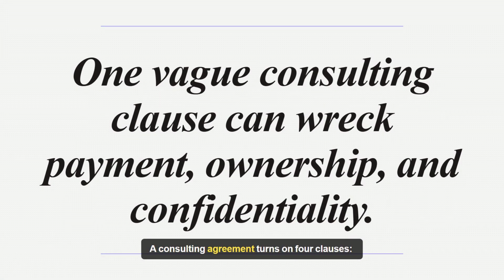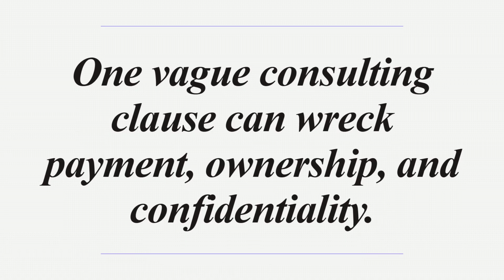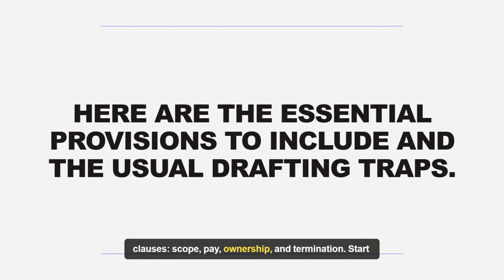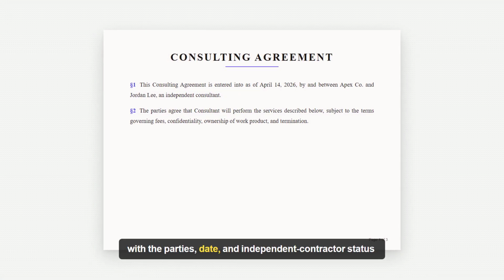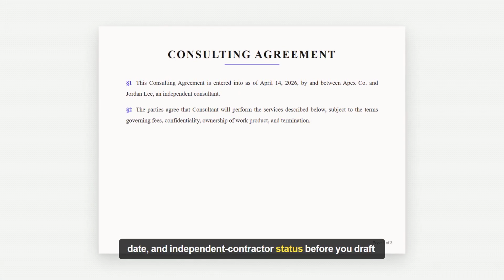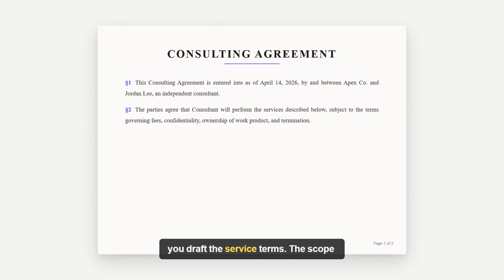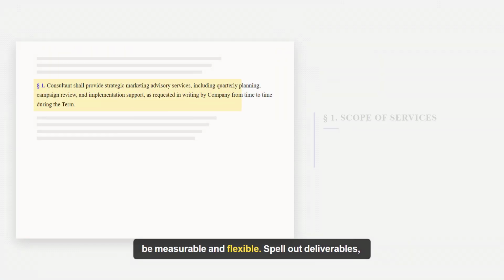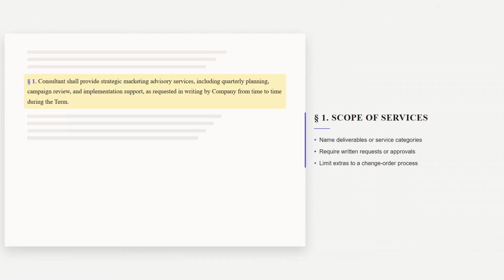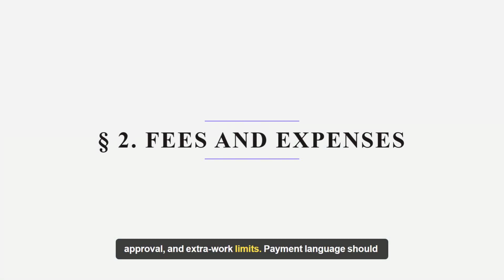A consulting agreement turns on four clauses: scope, pay, ownership, and termination. Start with the parties, date, and independent contractor status before you draft the service terms. The scope clause should be measurable and flexible. Spell out deliverables, written approval, and extra work limits.